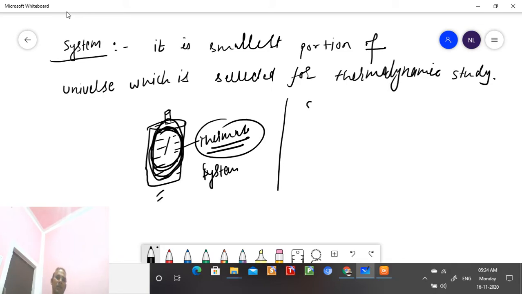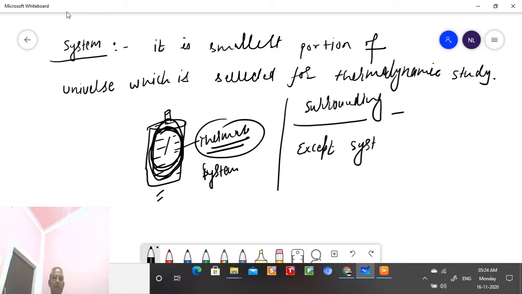Now another term is there, student, that is surrounding. So surrounding means what, student? Except the system, the remaining part is known as surrounding.